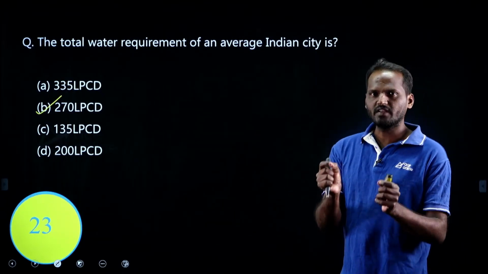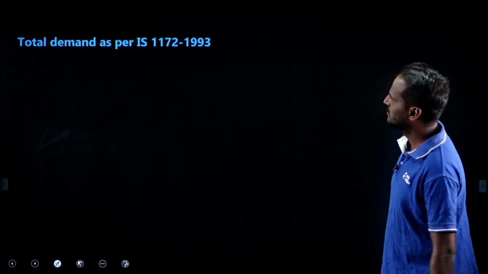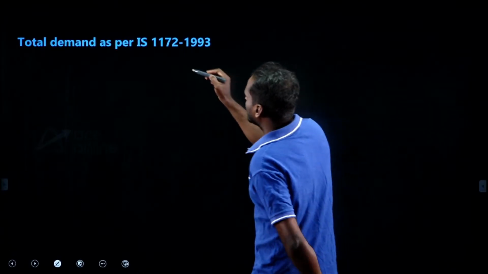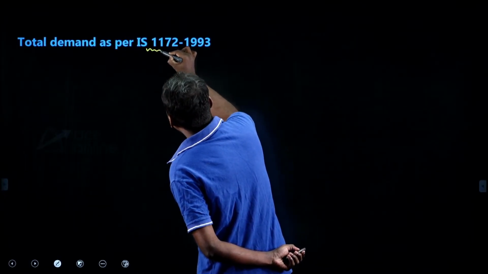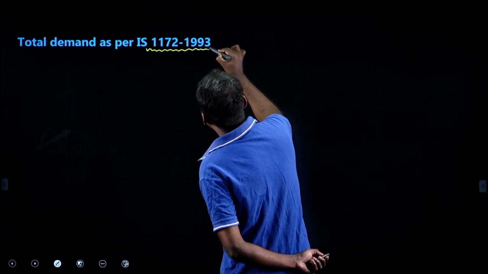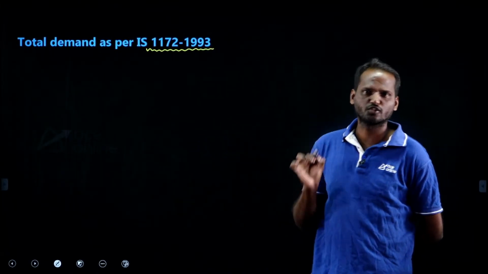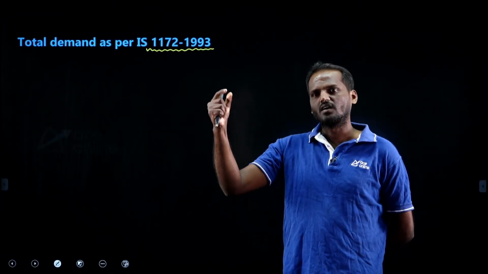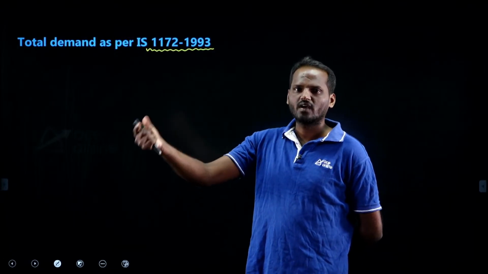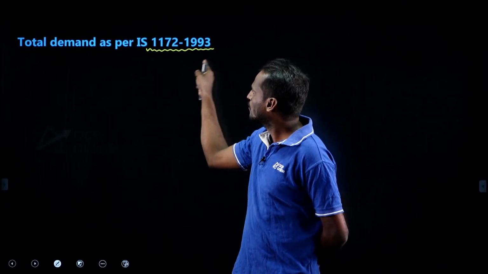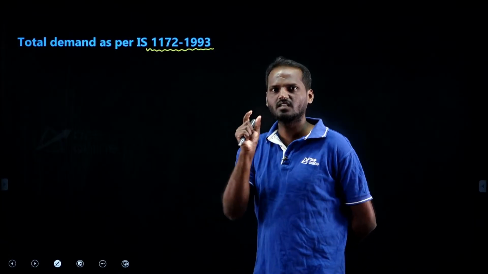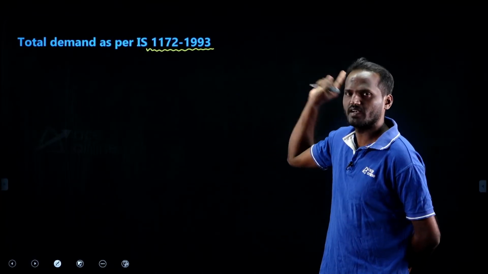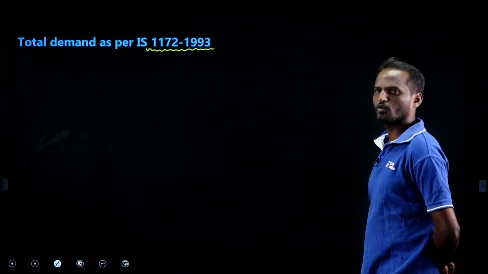Let me give you a brief idea about all the water requirements. The total demand is as per IS 1172/1993. My dear friends, please note this Indian Standard Code, it is a very important code. They may sometimes ask you directly which Indian Standard Code is recommended for water requirement. Indian Standard Code 1172/1993 is the water requirement code. Directly they may ask you the code also. Remember 1172/1993. As per this code, what is the total demand?